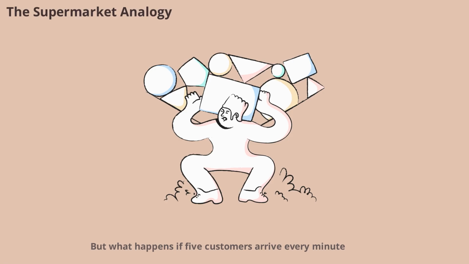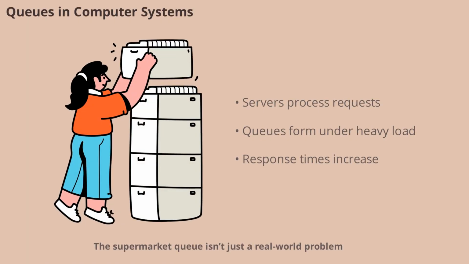But what happens if 5 customers arrive every minute? The cashier still serves only one per minute, so the remaining customers start waiting in a queue. As more customers arrive, the queue keeps growing, and everyone waits longer before getting served. This simple scenario sets the stage for understanding why systems slow down, not just in supermarkets, but in many other areas.